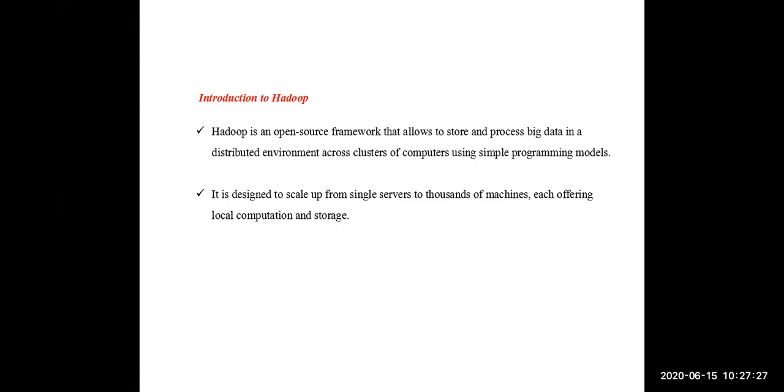Hadoop is an open source platform that allows us to store and access big data in a distributed environment across clusters of computers, like the Google file system. In Hadoop also, clusters of computers will be there, groups of hundreds to thousands of computers which form a cluster. In that cluster, we can store files or access files in a distributed environment. I think already you have some idea about the distributed file system and distributed environment. Clear.